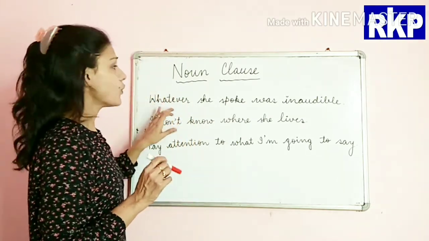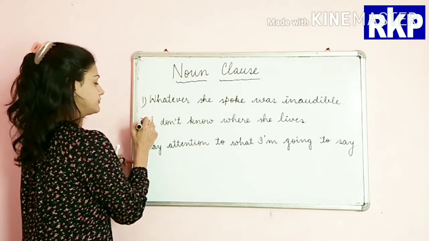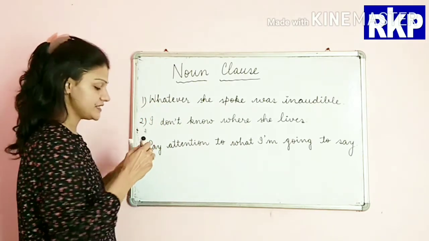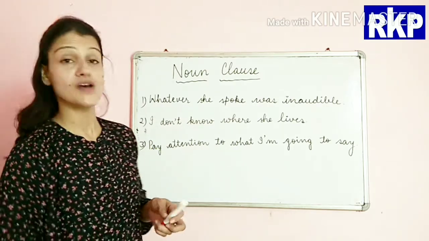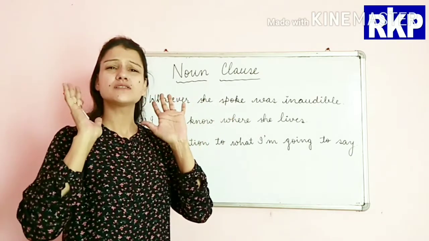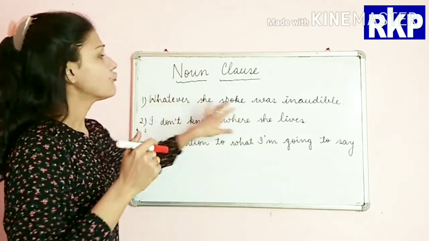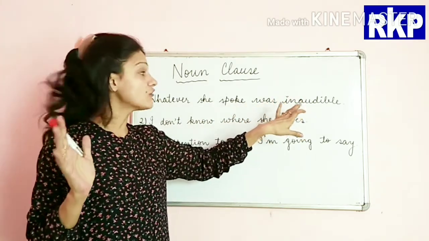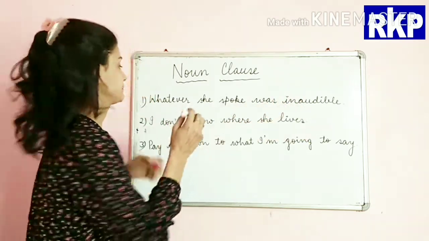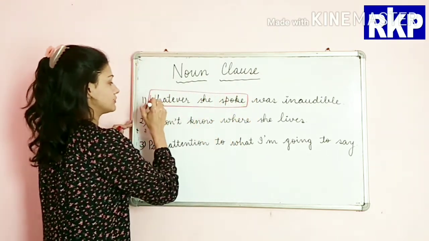Now, whatever she spoke was inaudible. That means whatever she spoke, it could not be heard. Now what was inaudible? Whatever she spoke.